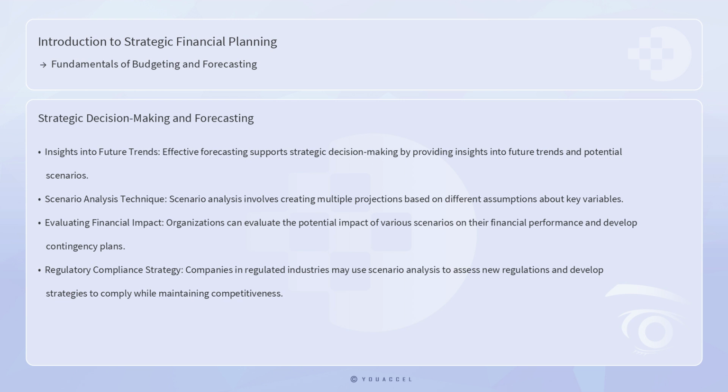This allows organizations to evaluate the potential impact of various scenarios on their financial performance and develop contingency plans to mitigate risks. For instance, a company operating in a highly regulated industry may use scenario analysis to assess the potential impact of new regulations on its profitability and develop strategies to comply with regulatory requirements while maintaining its competitive position.